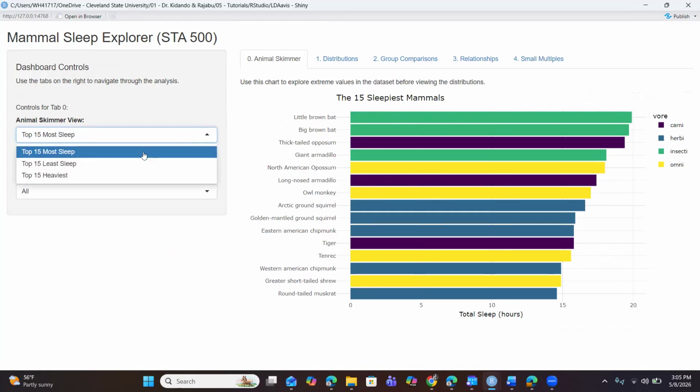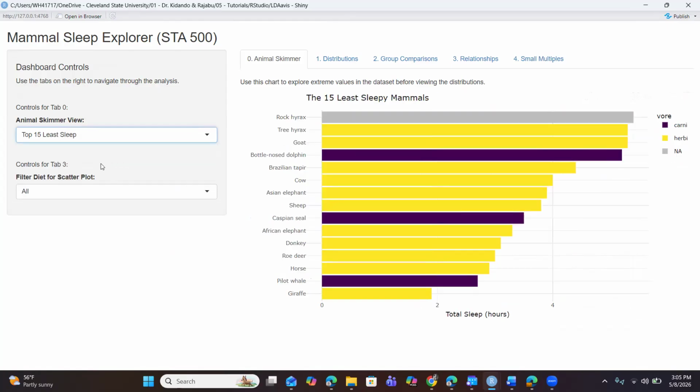Let's move to the 15 least sleepy animals. In this case, we can see an animal like the giraffe at the bottom here. They have sleep hours of less than 2 hours, and this tells us a story. They belong to the herbivorous diet group. The same goes for the parrot whale, which are carnivorous. They have also been shown to have the least sleep hours, of less than 3 hours, I can say.